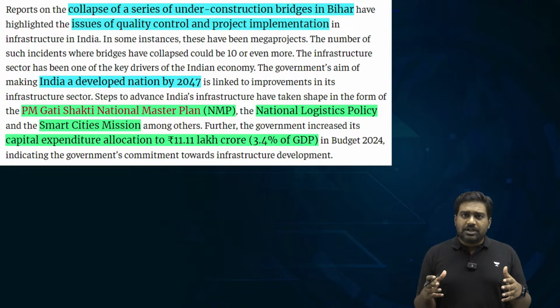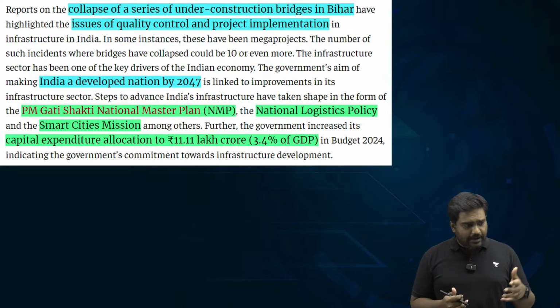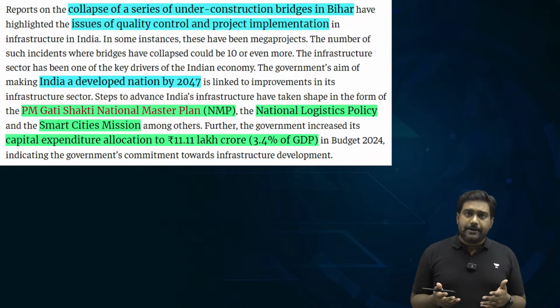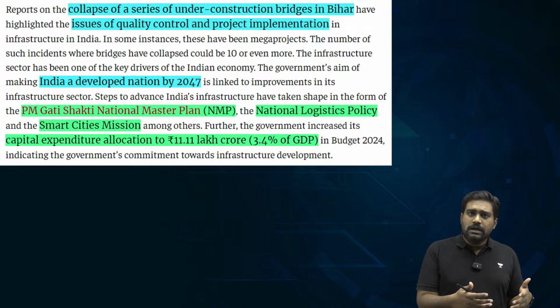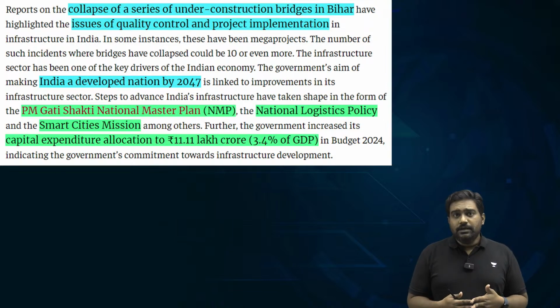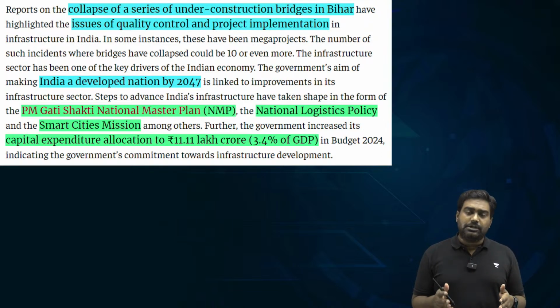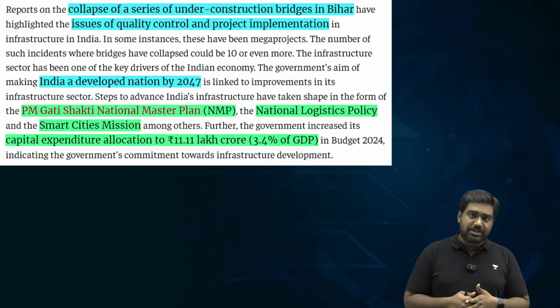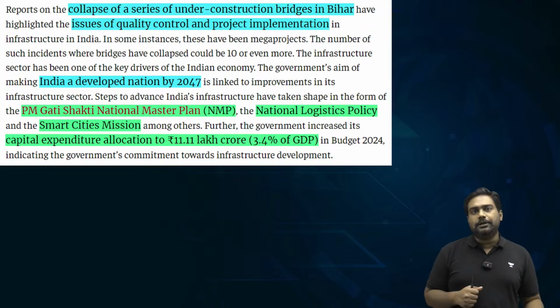So if we have to achieve these objectives, if we have to trigger economic growth and power the rise of India, and ensure that we provide for better socio-economic welfare, ensuring quality infrastructure and timely completion of these projects by ensuring the safety of these projects is going to be absolutely critical.